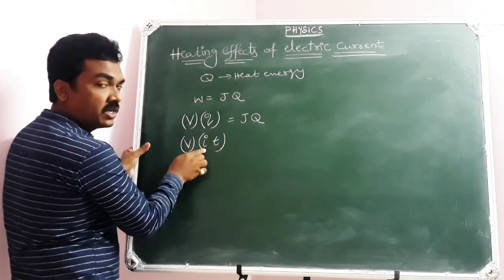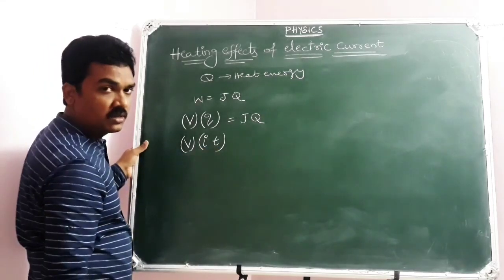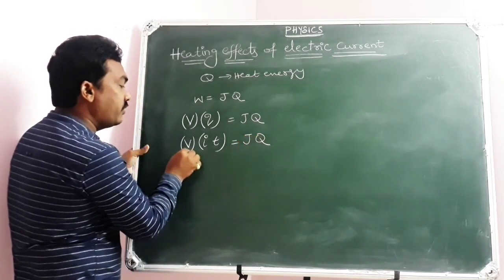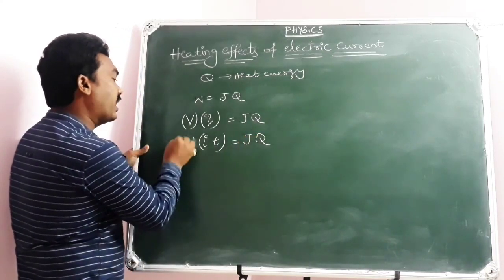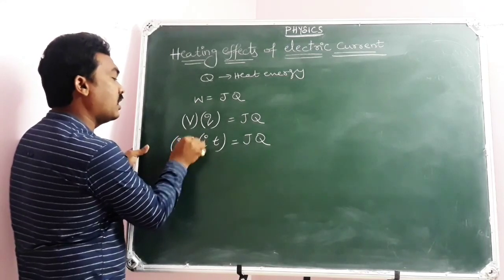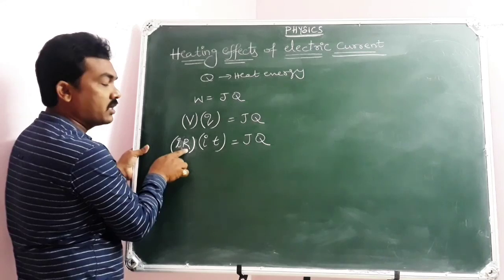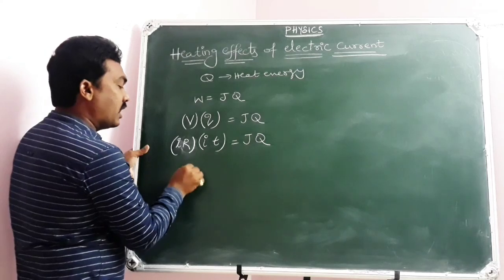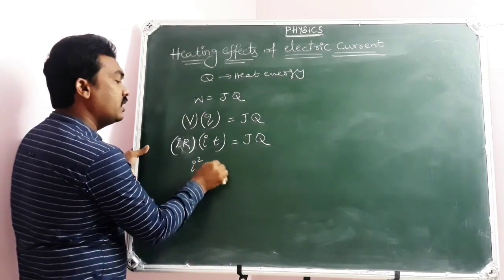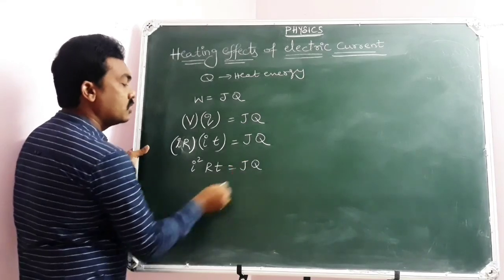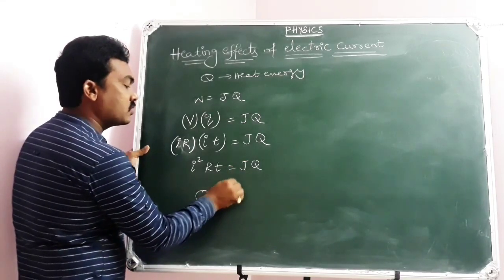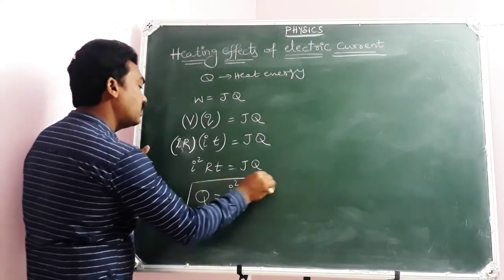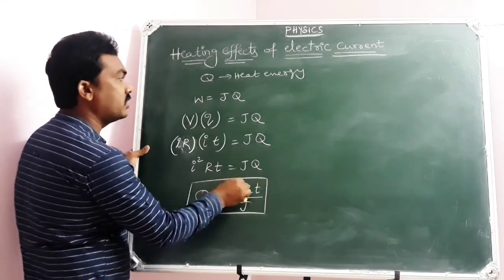I is the current passing through the conductor for the interval of t seconds. Then Q is equal to IT is equal to J into Q. Of course, I can write V equal to IR. When current I passes through a conductor of resistance R, potential difference V equal to IR. So that finally I square RT is equal to JQ. So that Q is equal to I square RT by J. This is the equation for the amount of heat energy generated.